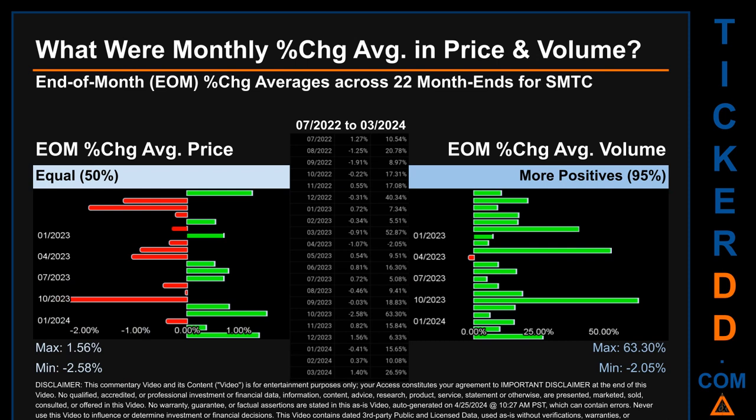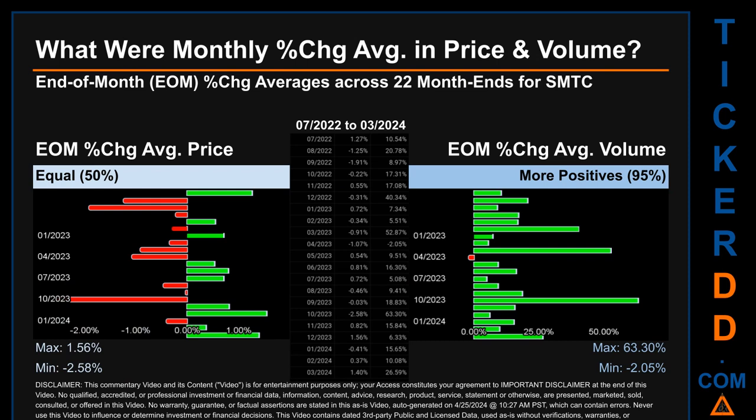What were end-of-month percentage change averages in price and volume for SMTC? The monthly average of percentage change in price and in volume were calculated for each of the 22 month ends. That calculation took daily percentage changes and averaged them for each given month. If a month end came out negative, then it means that the month summarily saw a negative change.